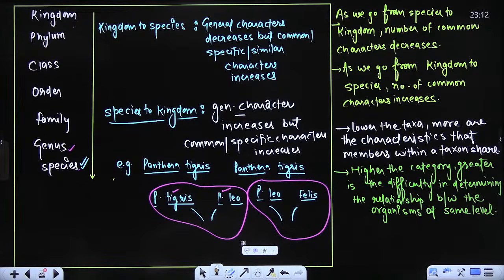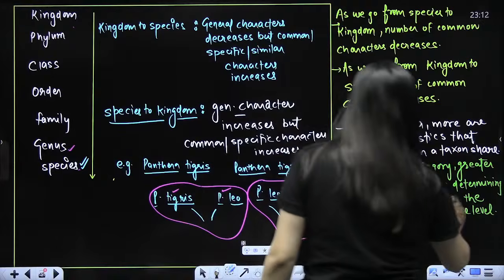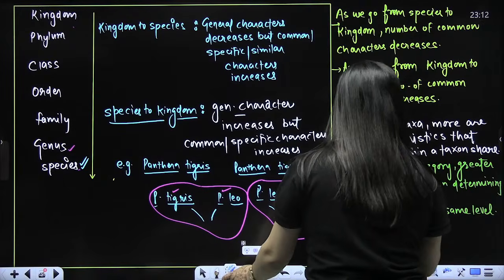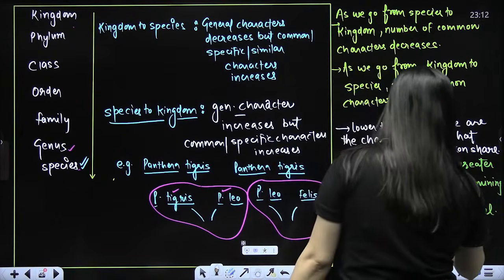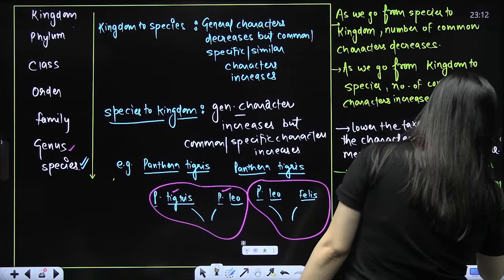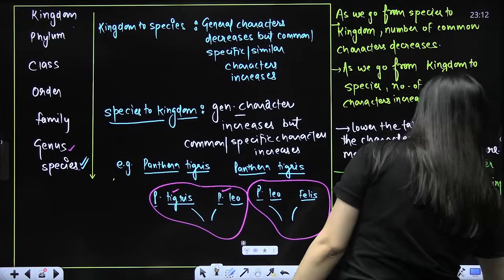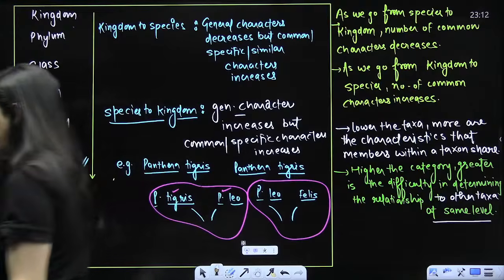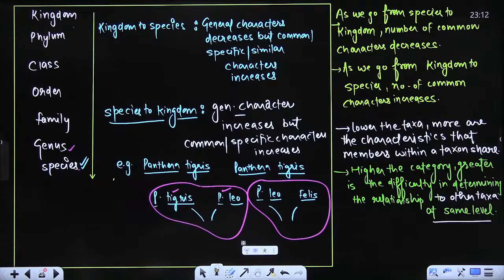Done, beta? So determining the relationship to other taxa at same level. NCERT language we will pick up here. Up to this part all clear, beta? Done? So higher the category, less are the common characters shared by members. This is the point that we have already discussed.